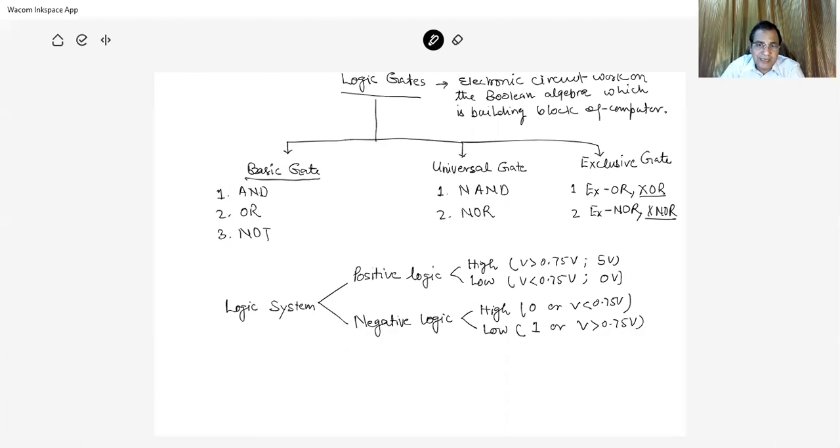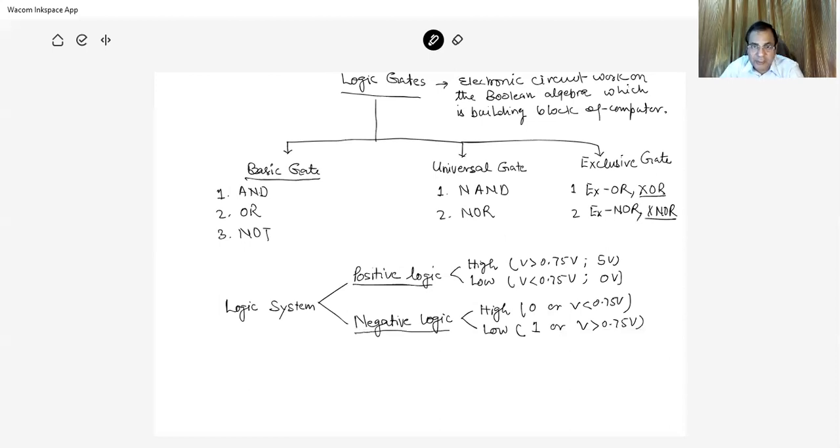These gates operate with a logic system. We take two types of logic system. Positive logic, which is traditional: when V is greater than 0.75 volt it is high, and when V is less than 0.75 it is low. We will discuss mostly with positive logic.